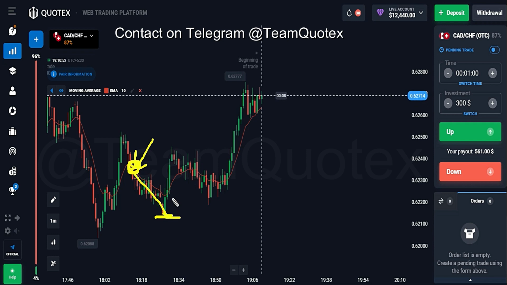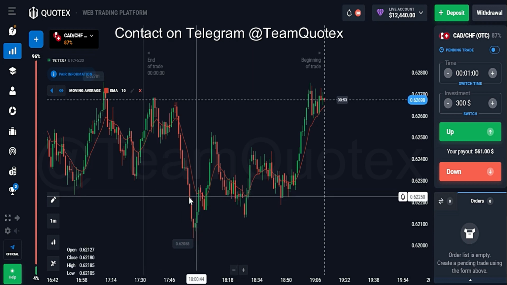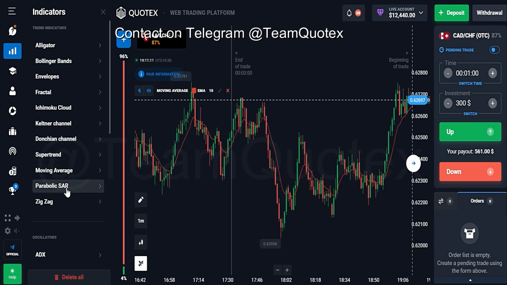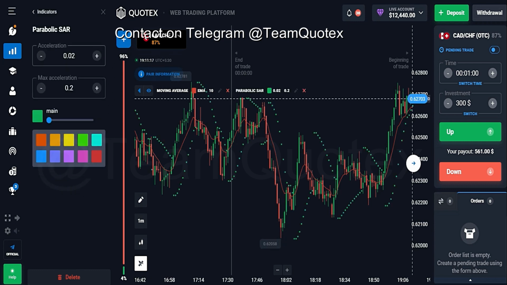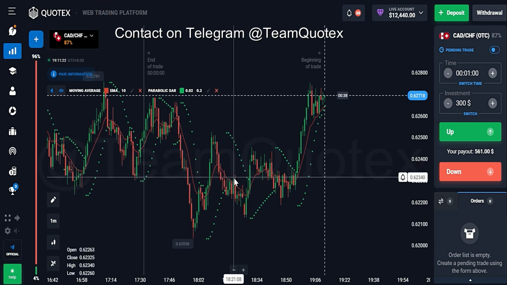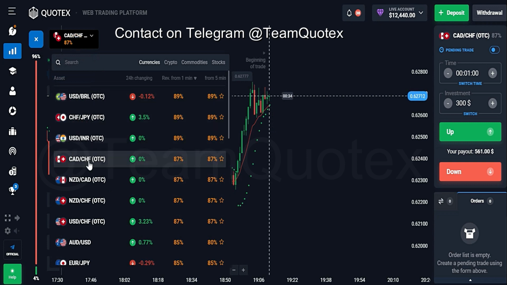Before placing our trade, we need another indicator for extra confirmation. Let's go to the indicator section, and you can see there is a Parabolic SAR. We are going to use Parabolic SAR with the default value. We are not going to change any setting of this Parabolic SAR. So what is the concept?